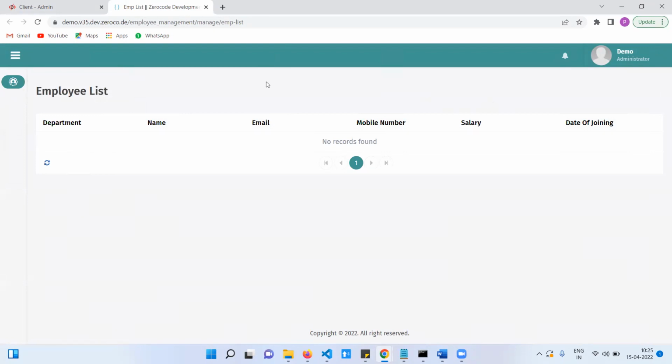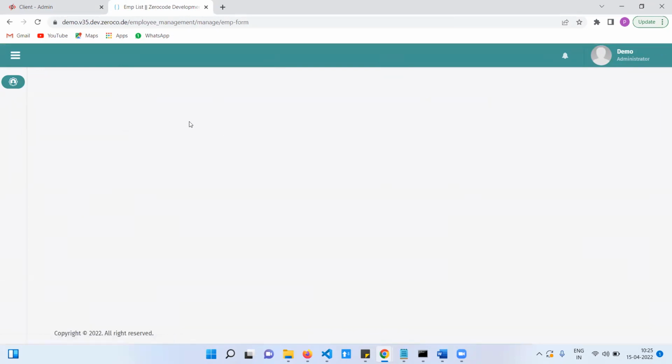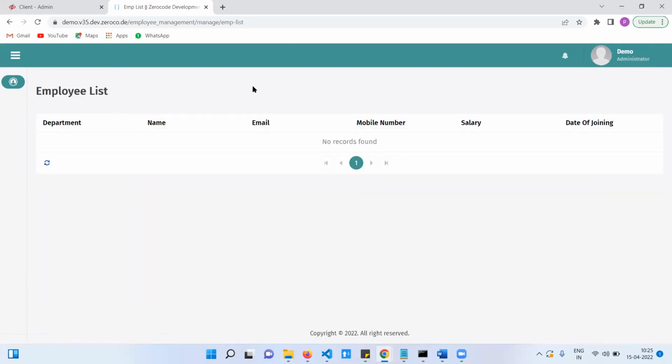Okay. So now here we are showing department, name, email, mobile number, salary, and date of joining. Okay. Here we have employee form. Now the list is ready. Now what need to do? We need to design the form, enter the input data and save it to the database, and we can see the output in the employee list, right?